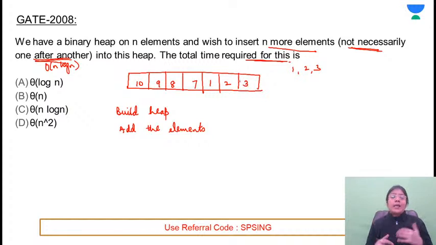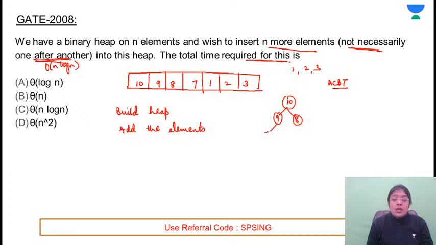सबसे पहले आप क्या करते हो? Blindly you have to add the elements in the sequence. Normally आपके पास जो tree होता है, that is almost complete binary tree or the complete binary tree. This means that बीच में आपके पास किसी भी space पे किसी भी parent का कोई भी child empty नहीं होगा. Right? So first of all, आपके पास एक heap था. Let's assume that that was 10, 9, 8, 7, and I have represented this in the array, and after that I'm adding the elements in the sequence.